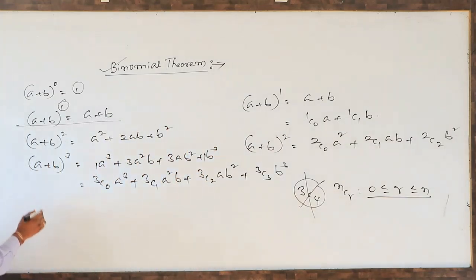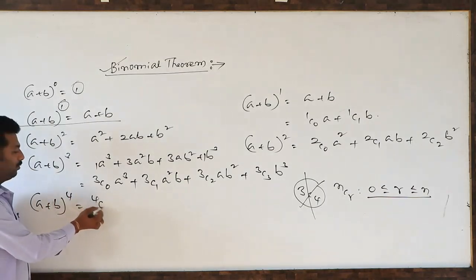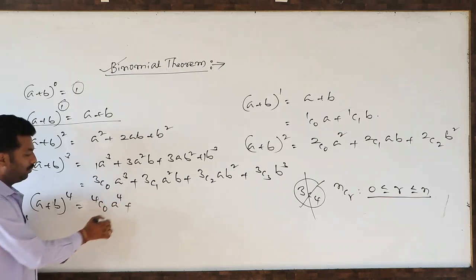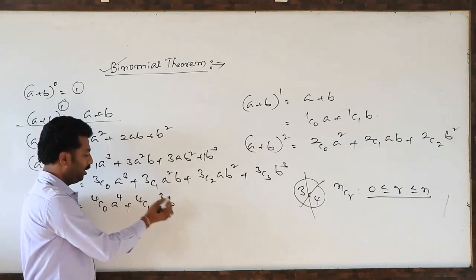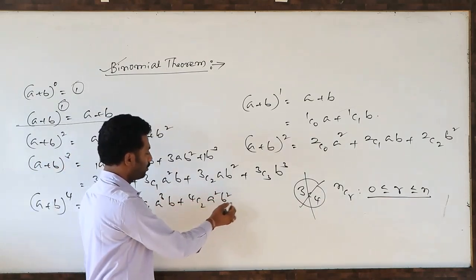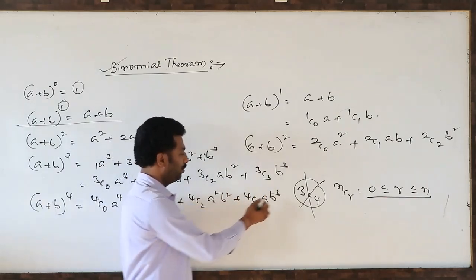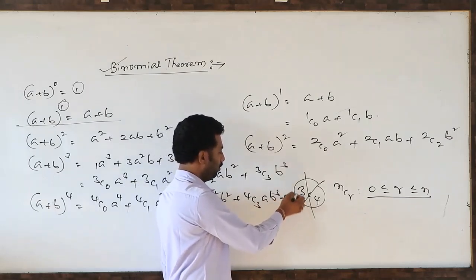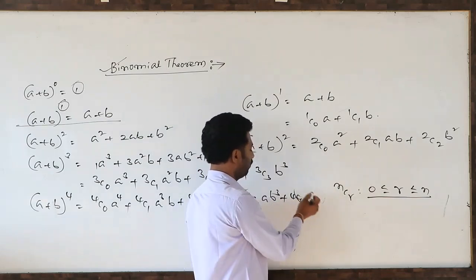Similarly, (a + b)^4. See here. This is 4C0 a^4, plus 4C1 a cubed b, plus 4C2 a squared b squared, plus 4C3 a b cubed, plus 4C4 b to the power 4.